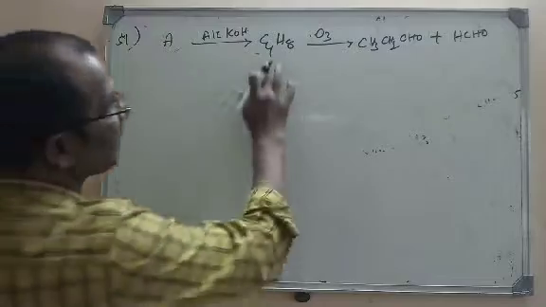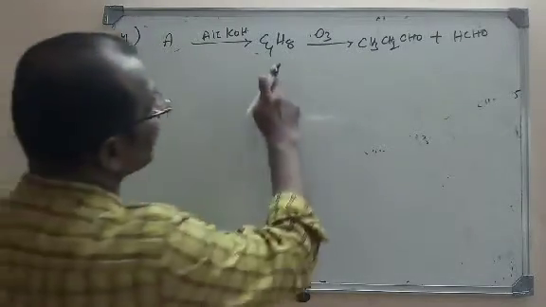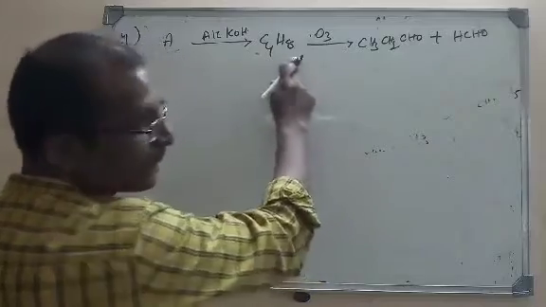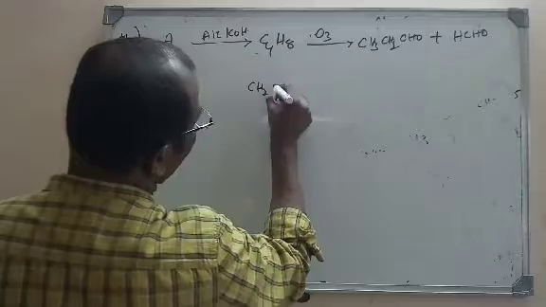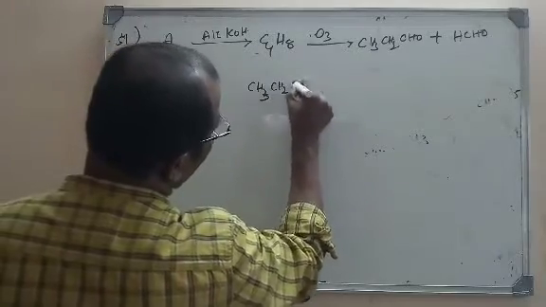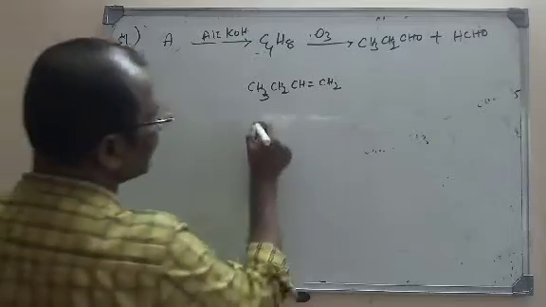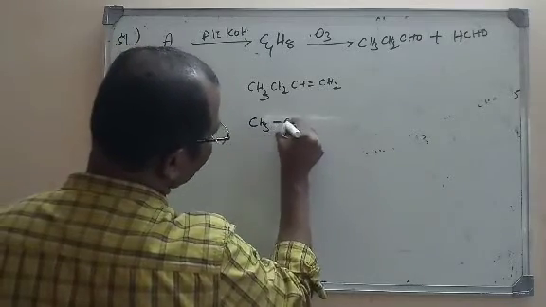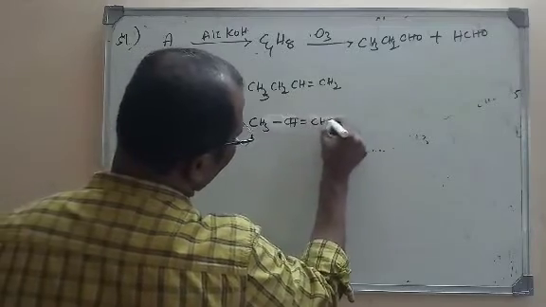Actually this is an alkene, as I said, based on the formula. So here the alkene may be a butene, but it can be 2-butene or 1-butene. For example, here CH3, CH2, CH double bond, CH2. This is 1-butene, or it can be 2-butene even.